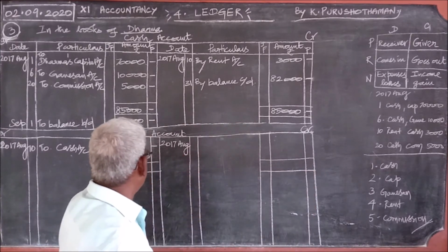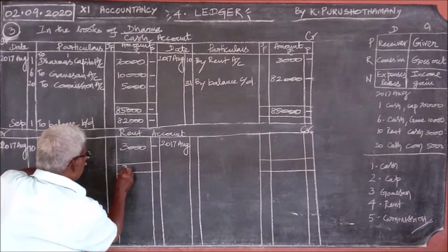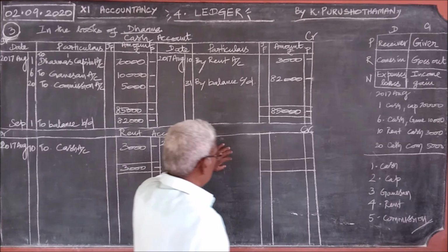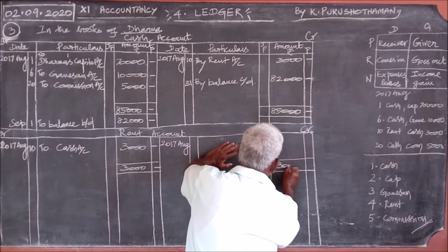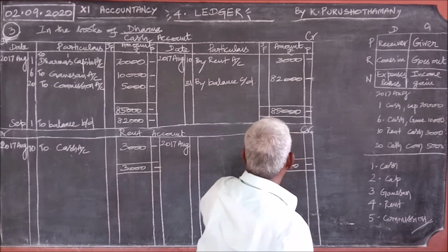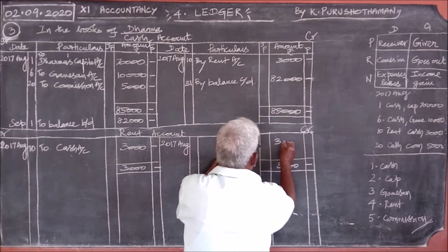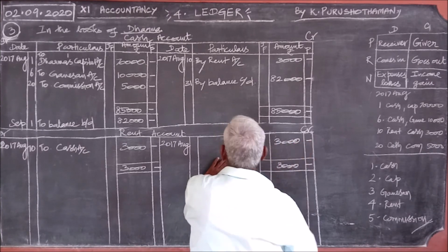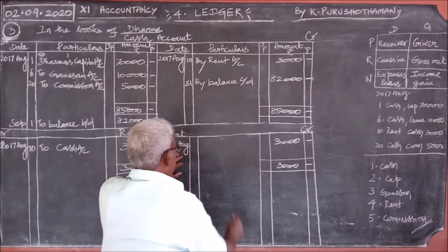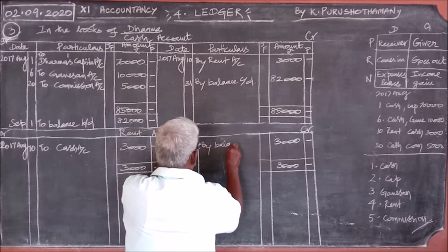Here the total is 3,000, here the total is 0. So the greater total is 3,000, you write it. Write the greater total on both sides. Here the amount is missing. How much is missing? The entire amount is missing. Therefore the missing amount, or the balancing figure, is 3,000. Against the balancing figure, you write balance carried down.